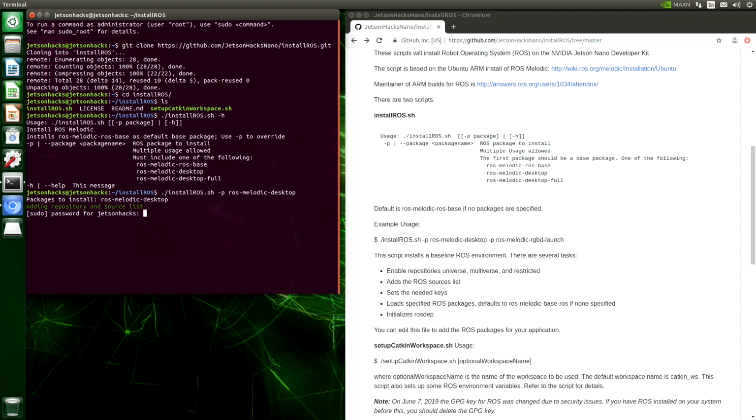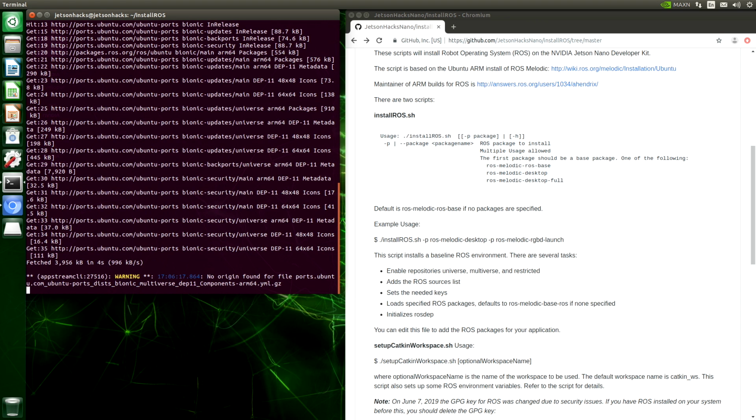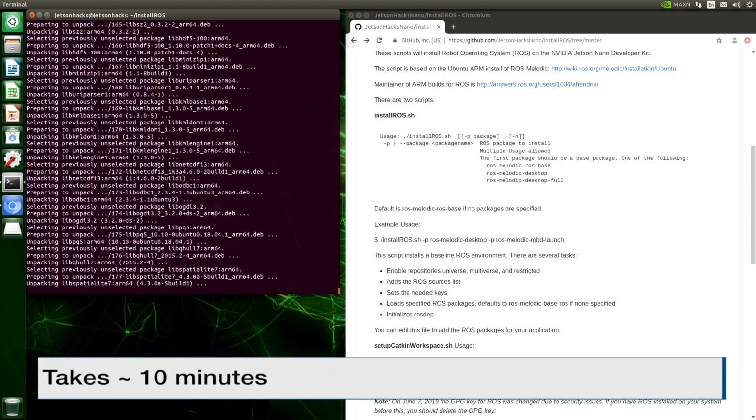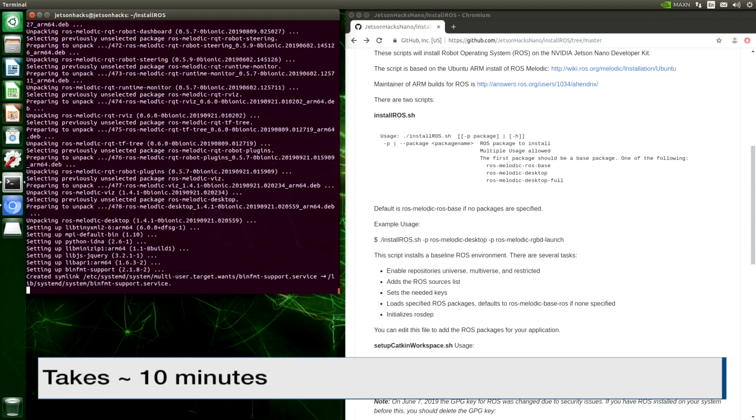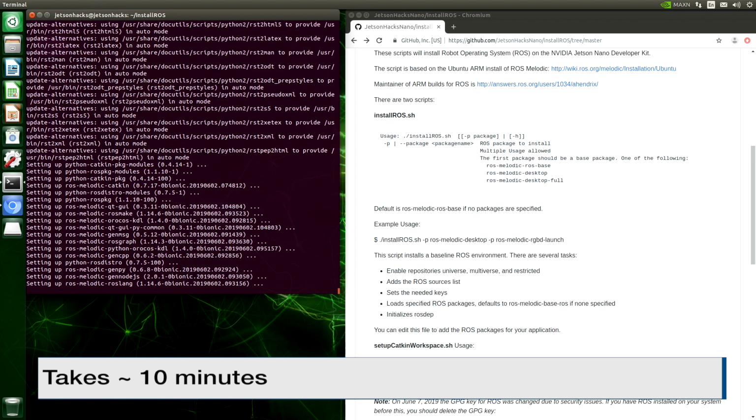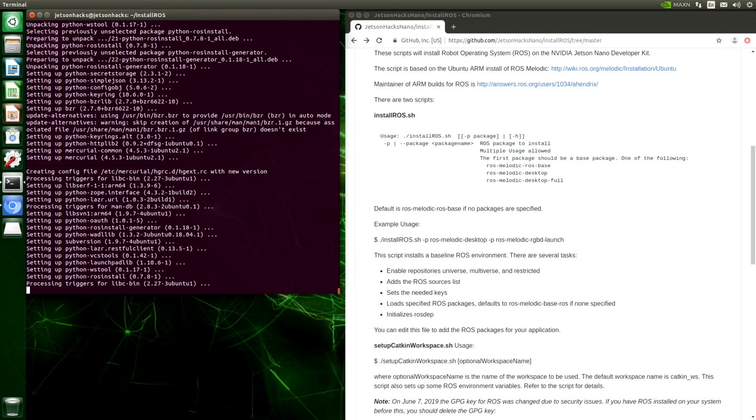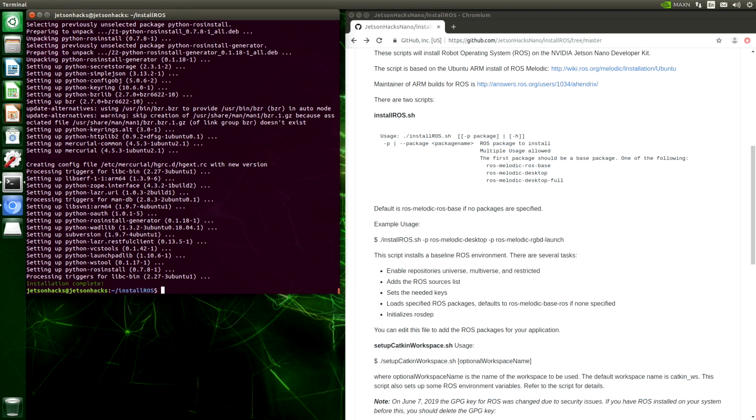Password. Installation complete. The script also installed ROSDEP and ROS install. Now we are ready to create our Catkin workspace.